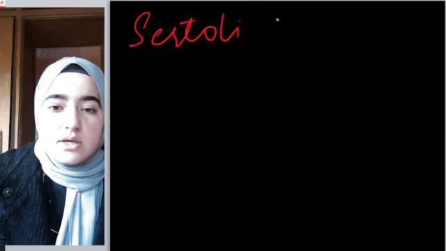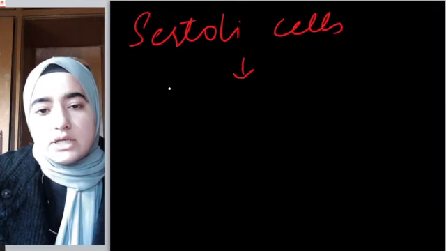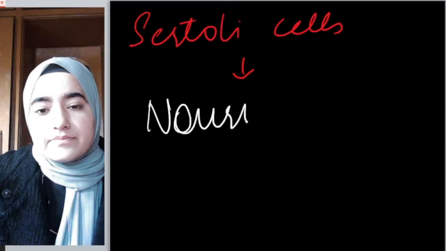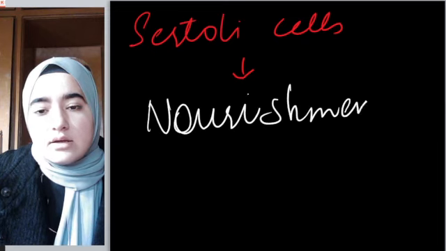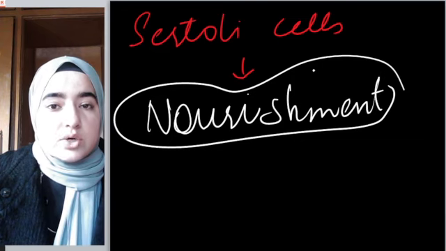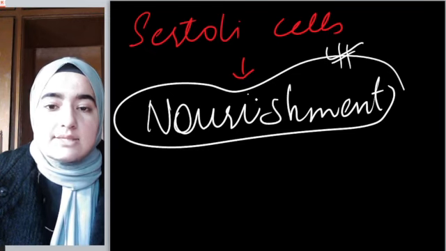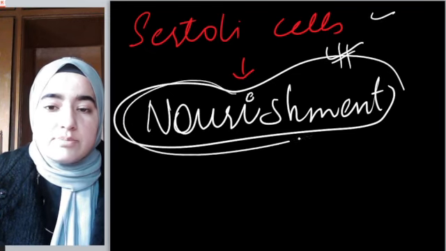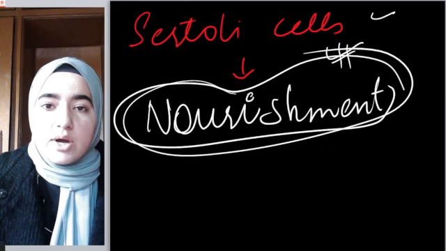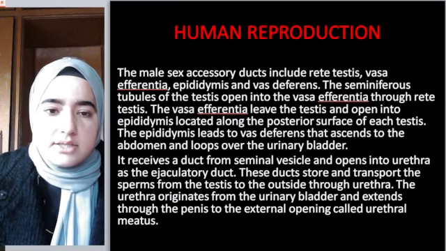Sertoli cells provide nourishment to the sperms. Likewise, tapetum cells were providing nourishment to the growing pollen grains, and the vegetative cell was providing nourishment to the pollen grains or male gametes. Same is the case here. Sertoli cells provide nourishment. I hope this concept is clear, right?